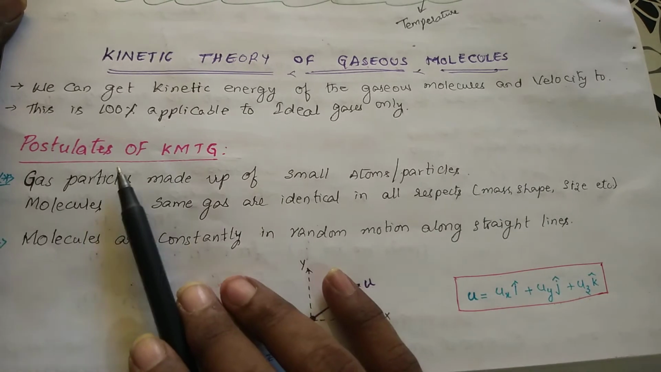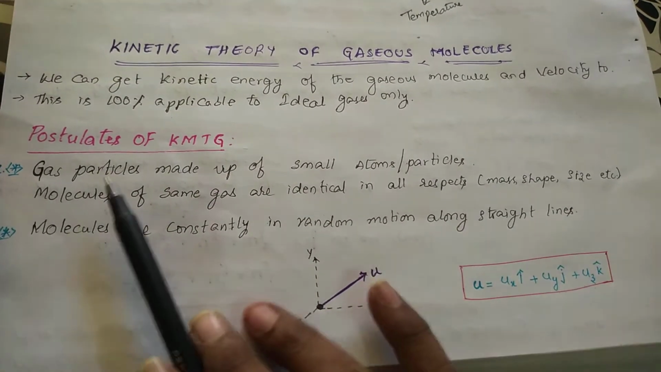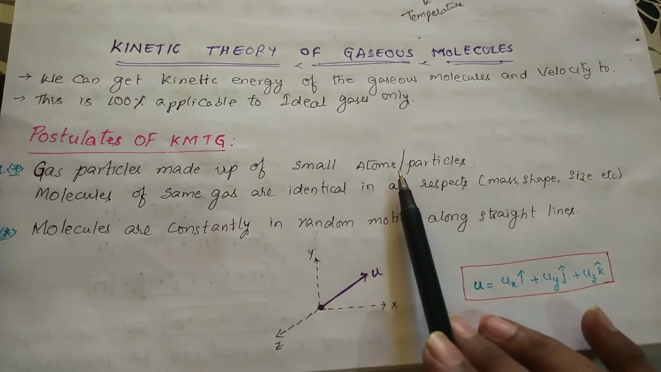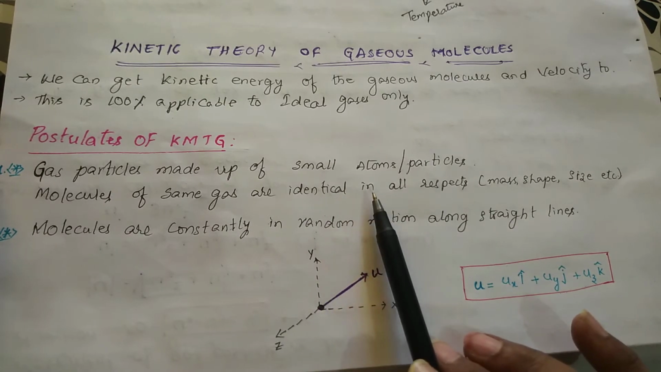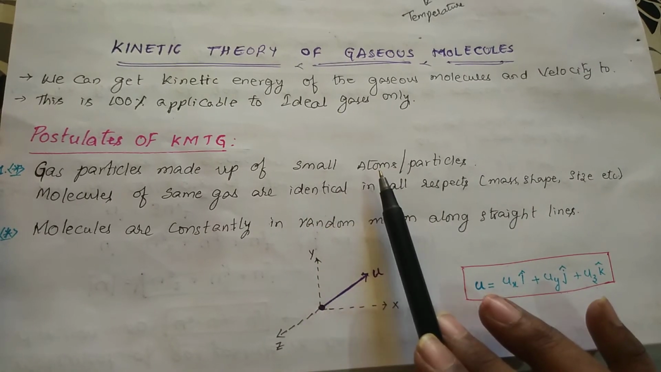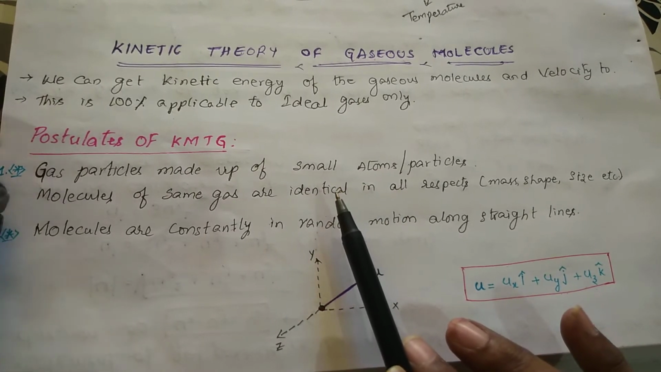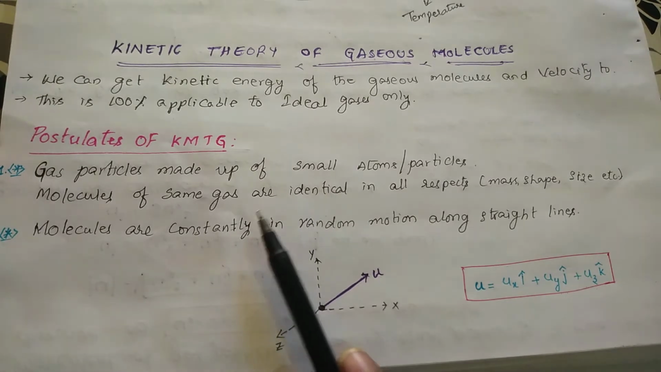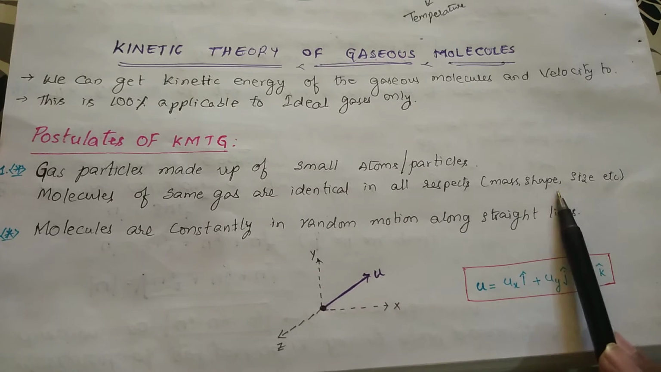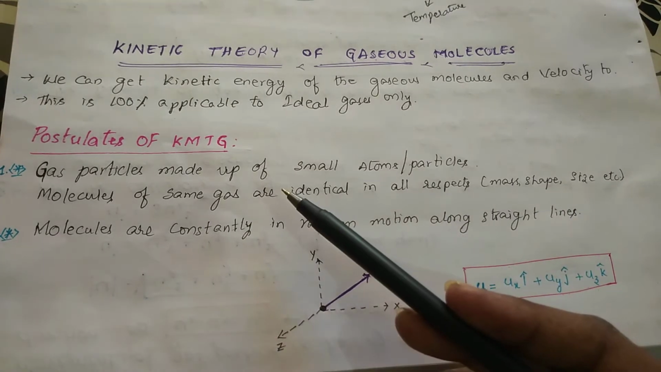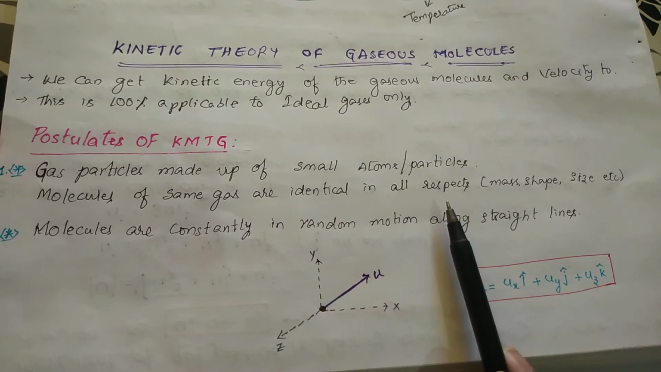Now if you go for the postulates of the kinetic molecular theory of gases, what does it say? It says that gas consists of very tiny particles, and they will have identical properties. Gaseous molecules are very small, they are point masses, and they will have identical properties like mass, shape and size.